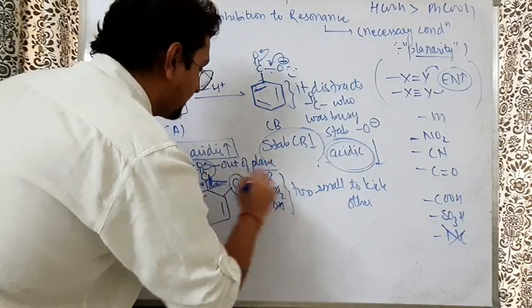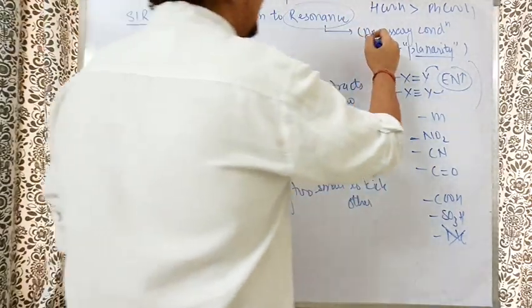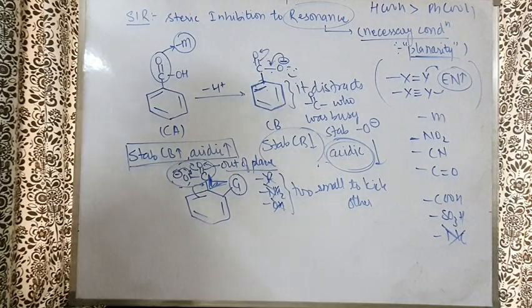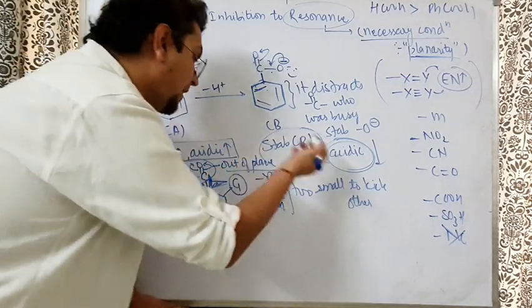Then sir, what happens? There is a very important thing that you have read in the resonance and conjugation topic, that the necessary condition for resonance is planarity. So if the orbitals are not in the same plane, you can never have conjugation. There is no conjugation possible. So as soon as this group kicks away COOH, it goes out of plane. Then what happens?